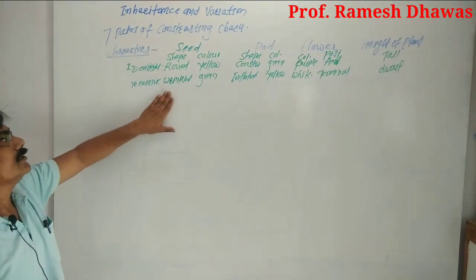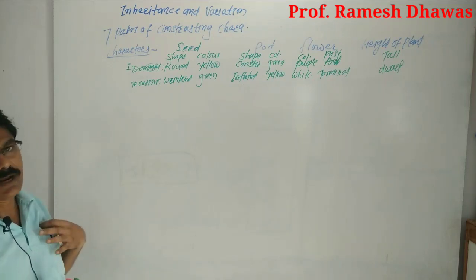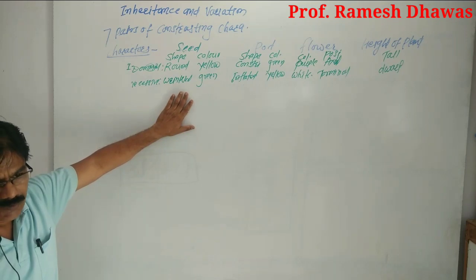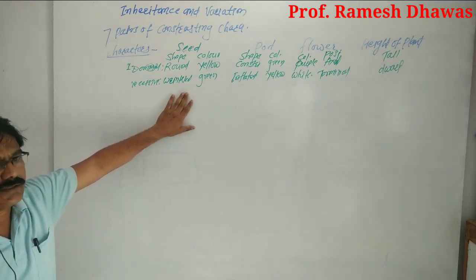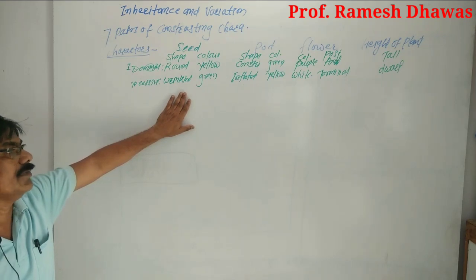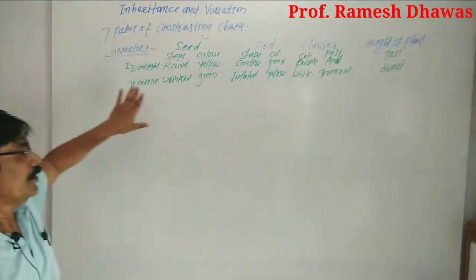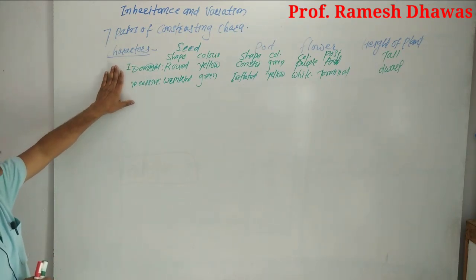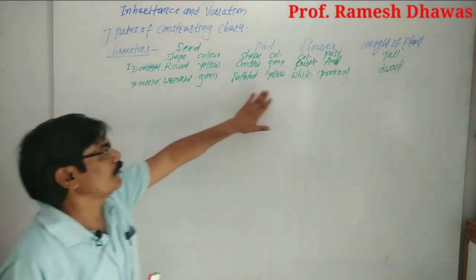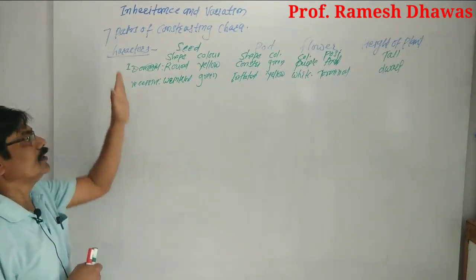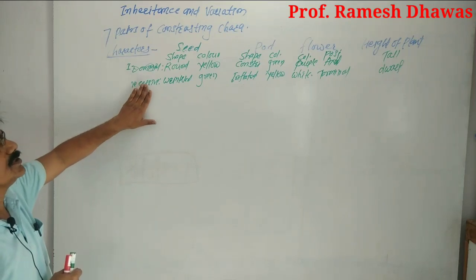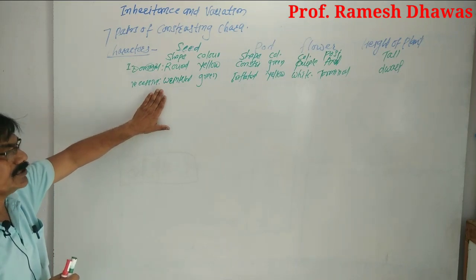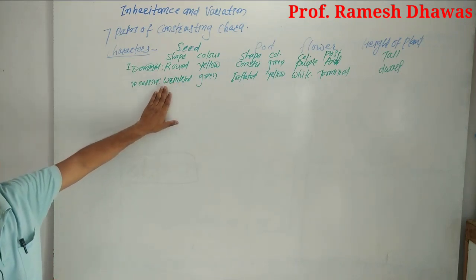Now for each character, there was something present in the pea plant, and that something was called a factor by Mendel. Today we say the factor is nothing but the gene; the gene is Mendel's factor. As per this, he considered all 7 pairs of characters, which you remember in this chart form or in another flow form. These are the characteristic features Mendel selected for his hybridization experiment from a pea plant.